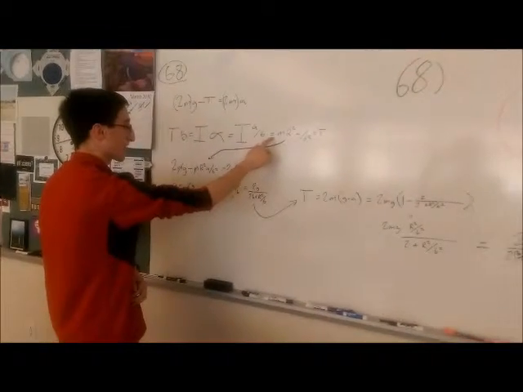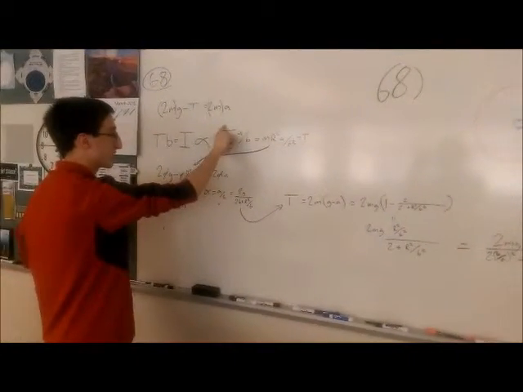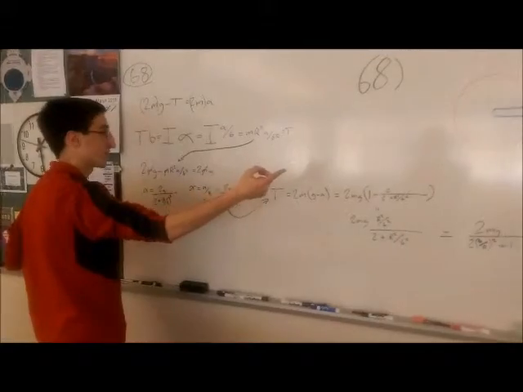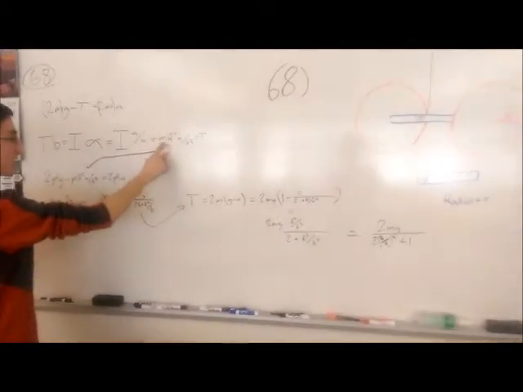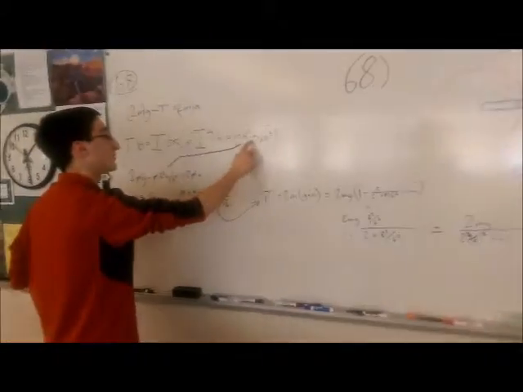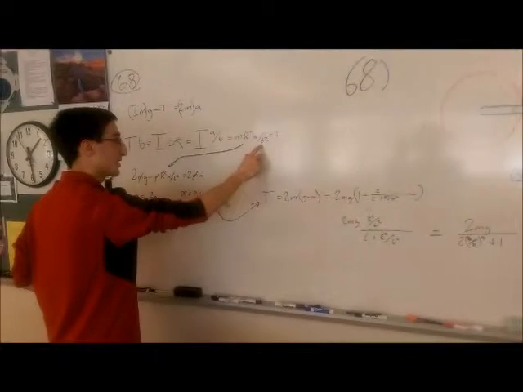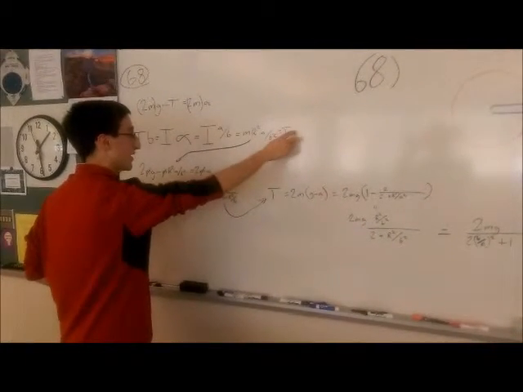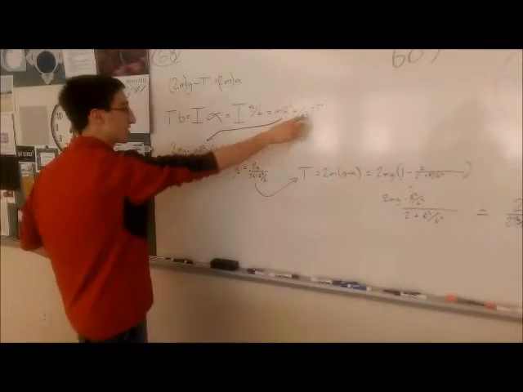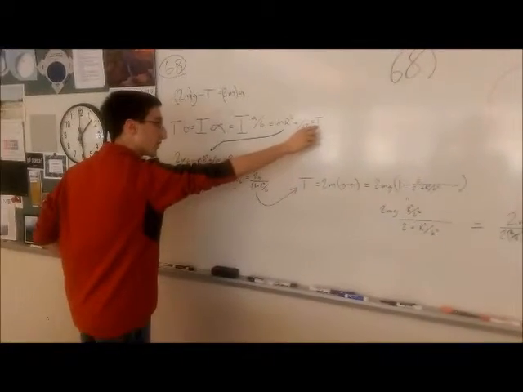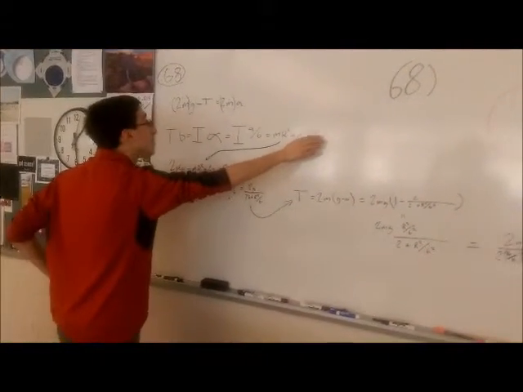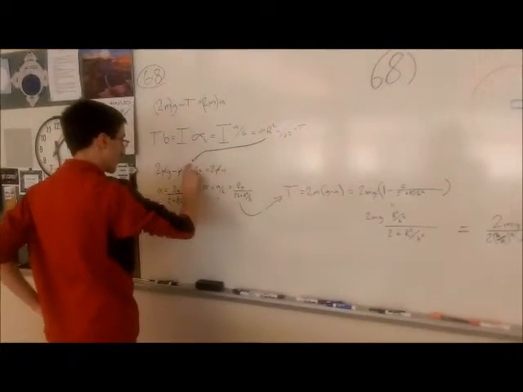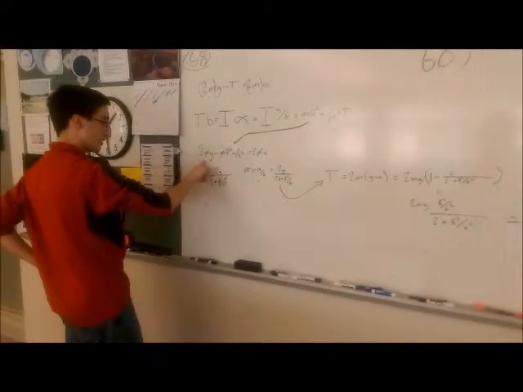Then we must also set up an equation for torque. Torque equals force times radius times sine theta. Because sine theta is sine 90, which equals 1, we get tension times b, the radius of the axle, which equals I alpha, which equals I a over b. So in this equation, t equals I a over b squared.